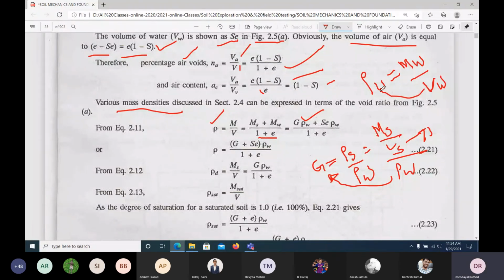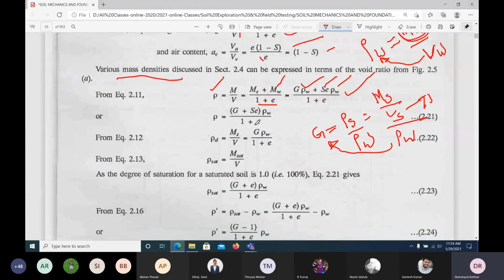Volume of water is Se, so Se multiplied by rho W gives the mass of water. So the equation becomes like this. Then finally, rho can be written as this, a very important equation.